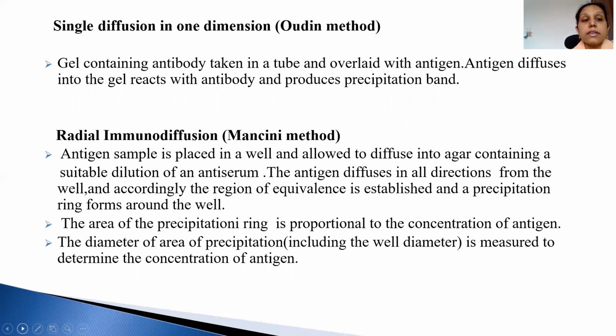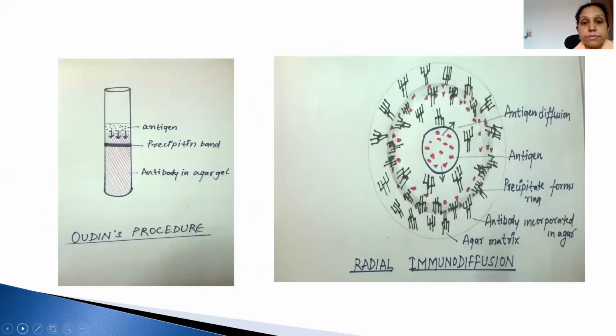Now, single diffusion in one dimension. First there is the Oudin method, second is radial immunodiffusion. In the Oudin method, there is an agar gel in which antibody is incorporated. We add antigen to it, and in between the antigen and antibody there is a band formation. That is a precipitant band. This is the Oudin procedure.